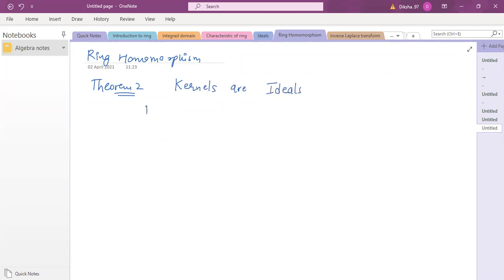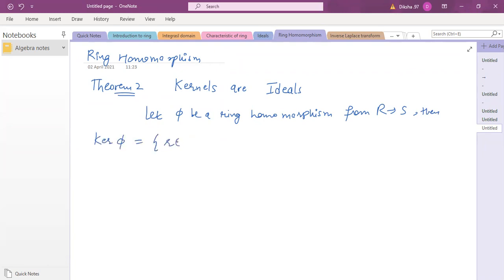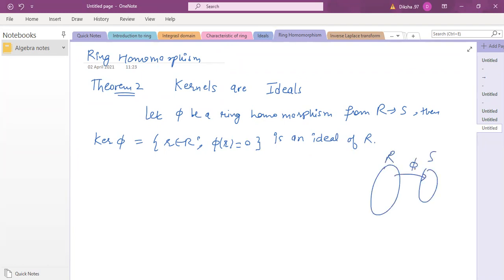So how is a kernel defined? I gave you this yesterday as well. Let phi be a ring homomorphism from R to S. Then the kernel of phi is {r belongs to R : phi(r) = 0}, and it is an ideal of R. If we have a ring R and another ring S and a mapping which is a homomorphism, then we can define a subset of the ring R, denoted by kernel phi.